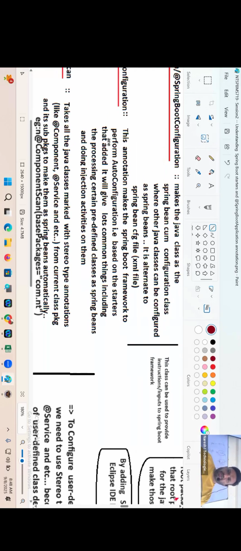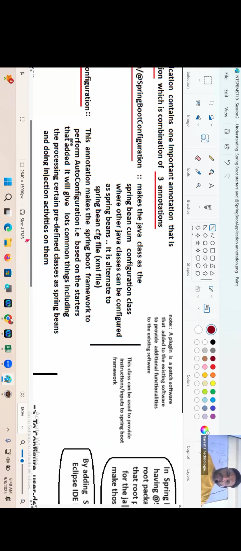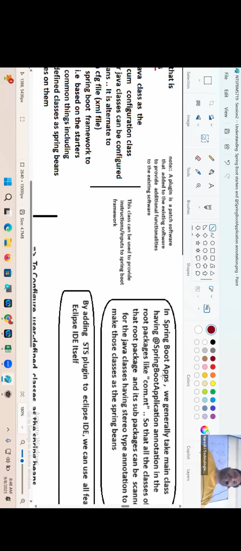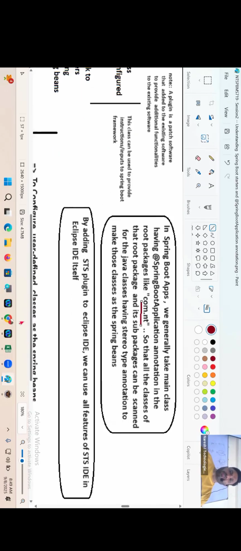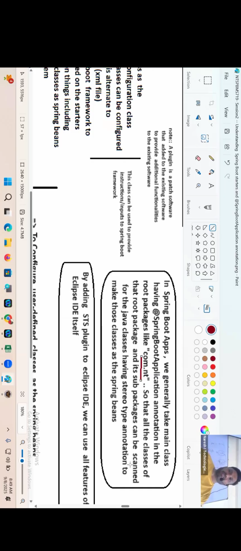So it's always recommended to place, here you see my suggestion. In a Spring Boot application, we generally take the main class having the @SpringBootApplication annotation in the root package like com.nt, so that all the classes of that root package and its sub packages can be scanned for Java classes having stereotype annotations to make those classes Spring Beans. Are you understanding my statement, guys?